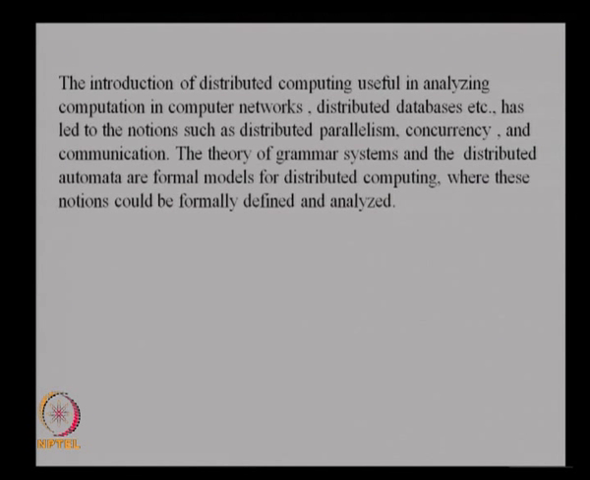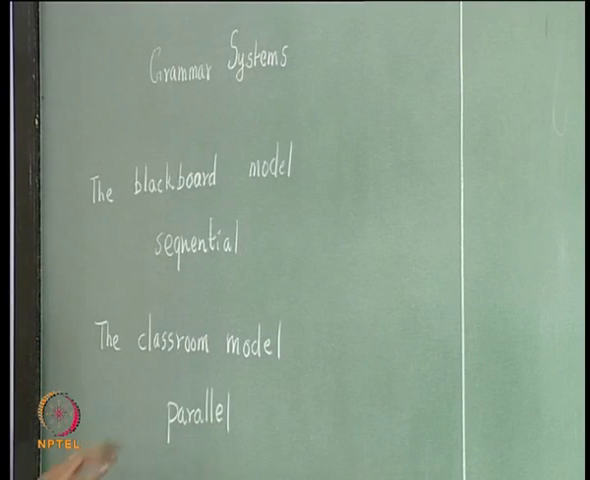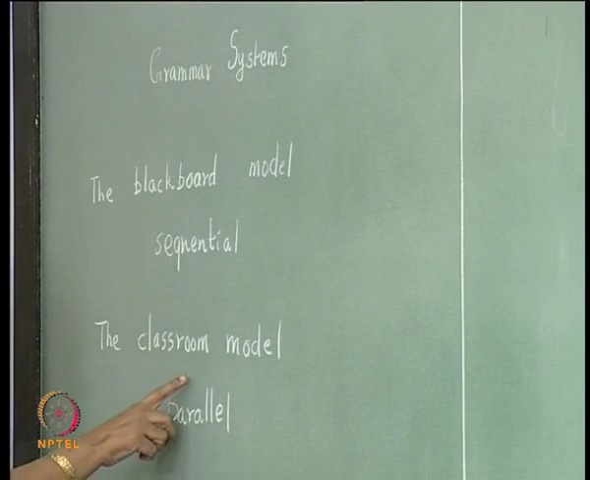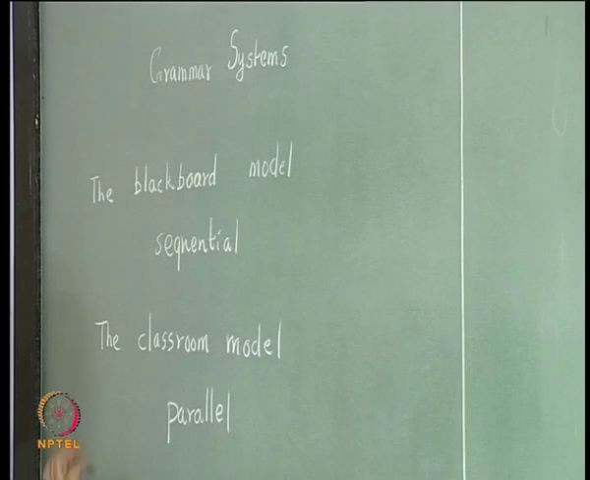But in distributed computing, you have several processes and the processes are all communicating with each other. How do you capture this with the idea of a grammar or a grammar system? That is what we are going to study today. So, in grammar systems, we have two models, the blackboard model which is a sequential model and the classroom model which is a parallel model.